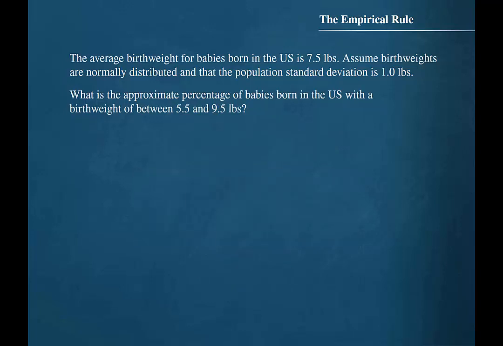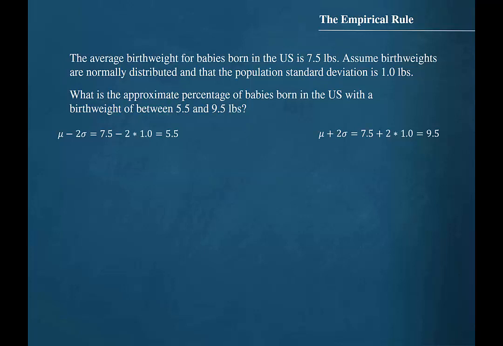What is the approximate percentage of babies born in the U.S. with a birth weight of between 5.5 and 9.5 pounds? Let's see what happens when we subtract two standard deviations from the mean and add two standard deviations to the mean. Subtracting two standard deviations would result in a value of 5.5, and adding two standard deviations would result in a value of 9.5.